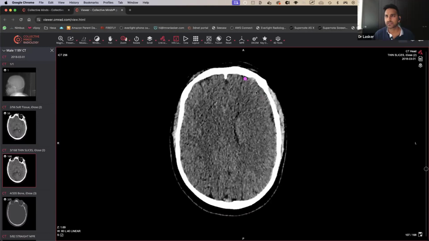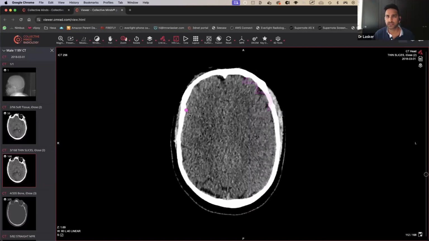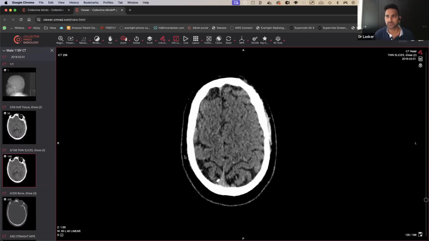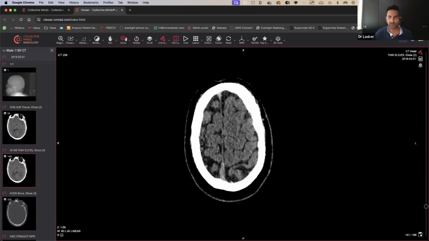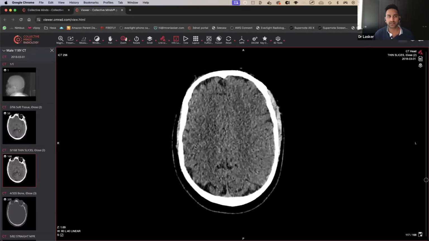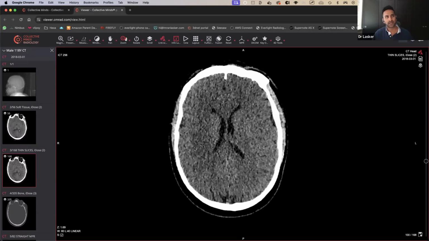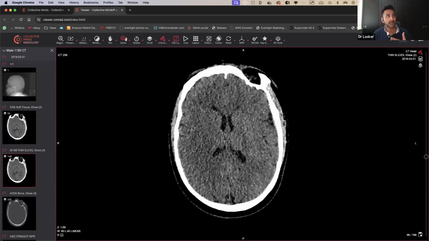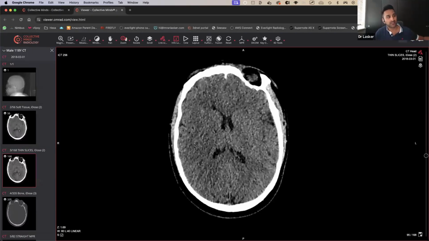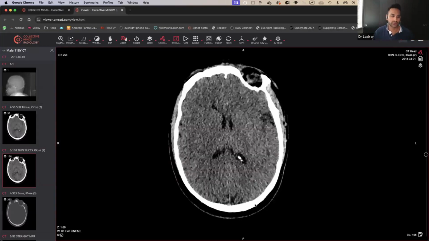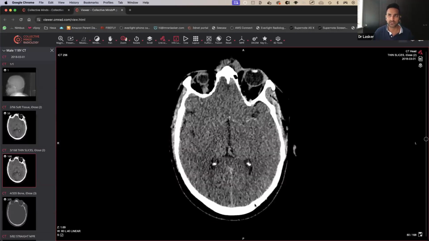What I'm looking for is the gyri, they look okay. I know around here it doesn't look as obvious, but definitely when you come to the vertex, it looks like it's all right. So I don't think we're looking at a diffuse cerebral edema. If you're doing exams, I've noticed when teaching candidates for the 2B exams in particular, they use cerebral edema as a fail-safe if they don't know. I would say if you're 100% sure it's cerebral edema, then go for it. If you're not, then really don't go for it.